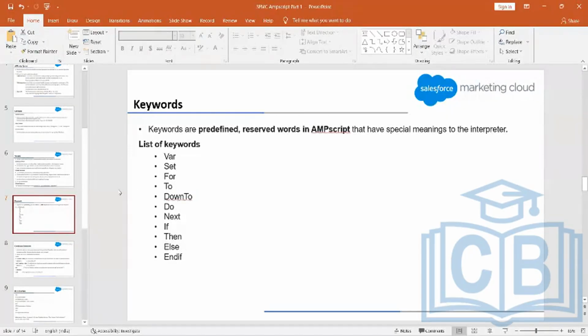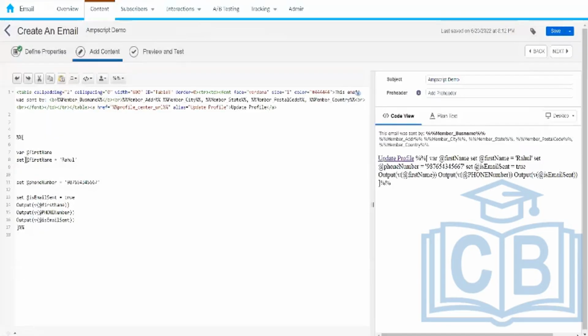Now we'll use the set keyword. Marketing Cloud knows that whenever a set keyword is there, it means I need to set something. I need to assign a value to a variable, right? If I use, let's say, ABCD instead of set, Marketing Cloud doesn't know what needs to be done.